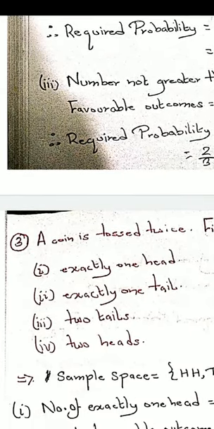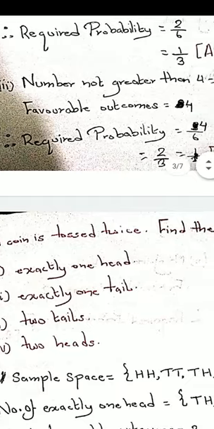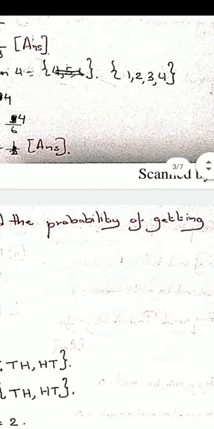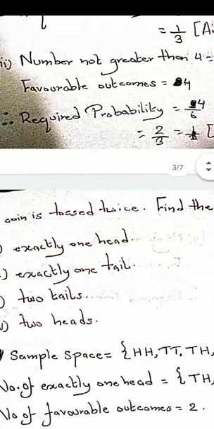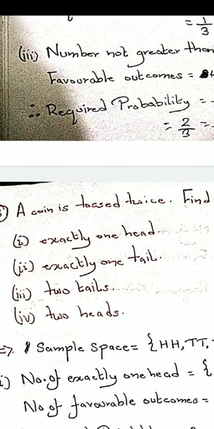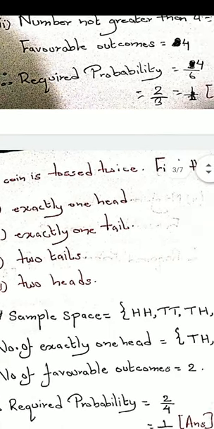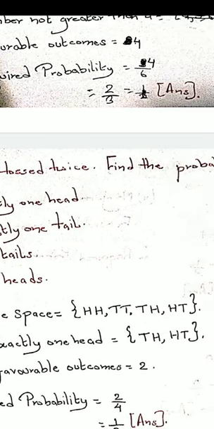So next question that I have is a coin is tossed twice. Find the probability of getting exactly one head, exactly one tail, two tails, two heads. Whenever you are tossing a coin twice, we always assume the sample space to be: once both heads will come, again both tails will come, again tail and head will come, and again head and tail will come.